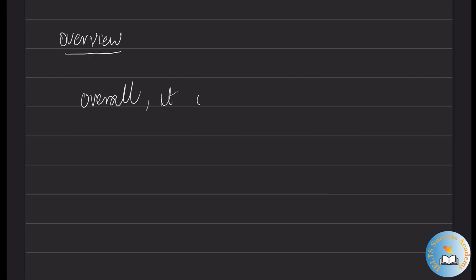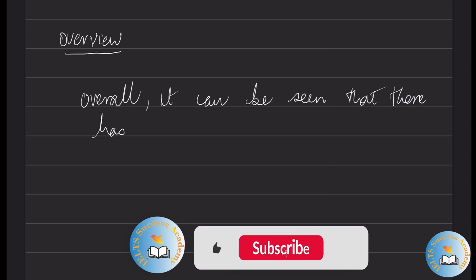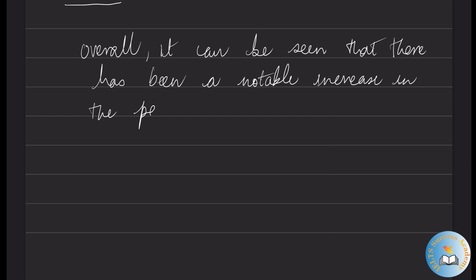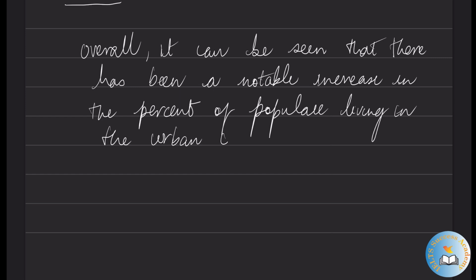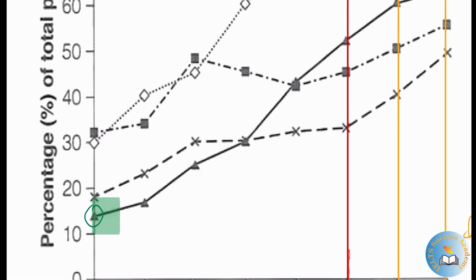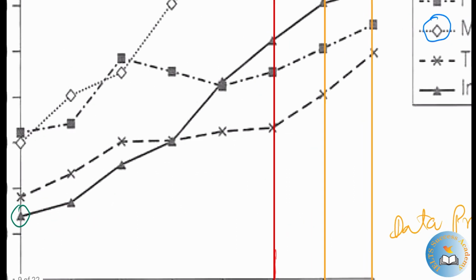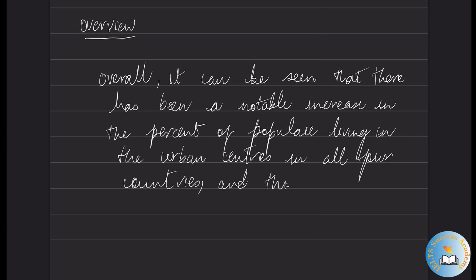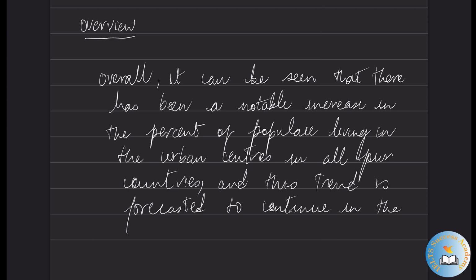So we can write the overview. Overall it can be seen that there has been a notable increase in the percent of population living in the urban centers in all 4 countries, and this trend is set to continue. Look here, in all of these countries the proportion is rising. For example, Indonesia starts at around 14% and ends at above 50%. The same goes for all the countries, and this trend is forecasted to continue in the future.